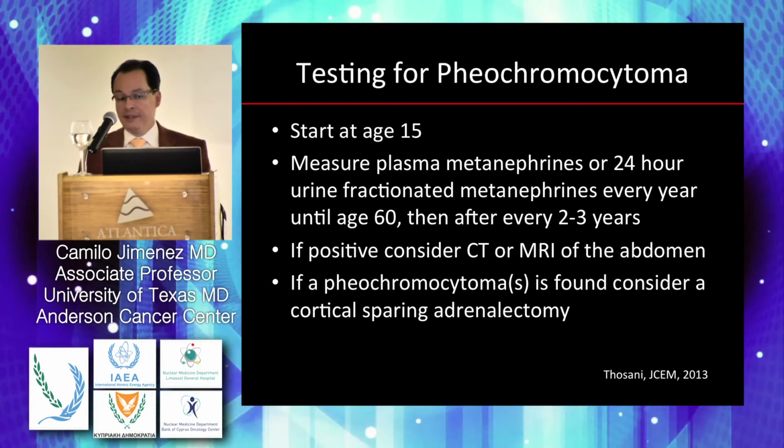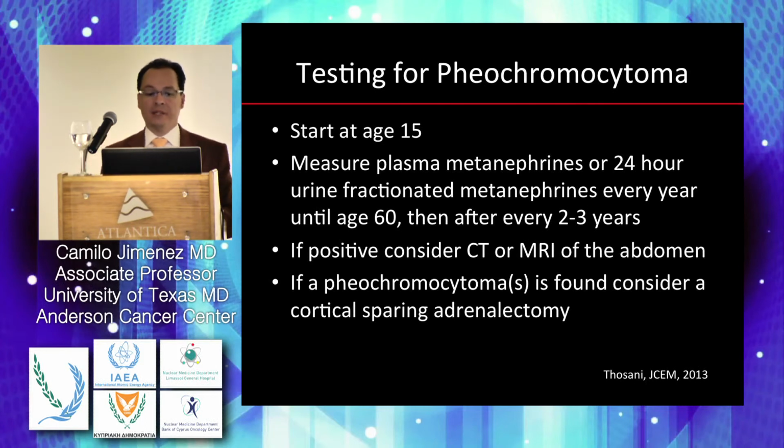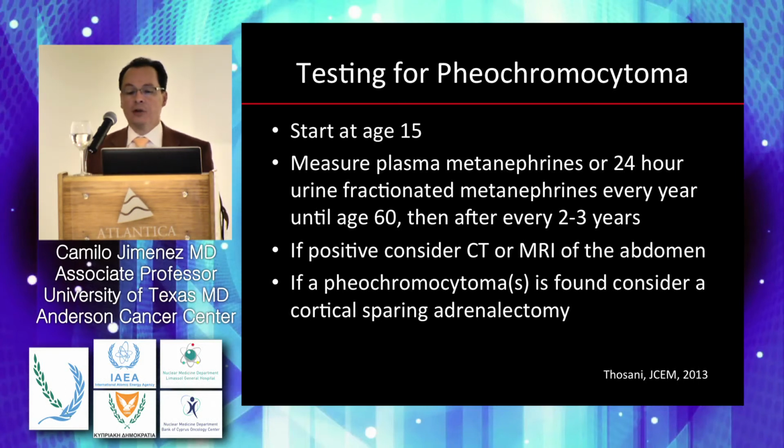So when do you do the testing for pheos? Start at age 15, measure plasma metanephrines or 24-hour urinary fractionated metanephrines every year until age 60. Then after, you may do it every 2 to 3 years. If positive, consider CT or MRI of the abdomen. And again, from a surgical perspective, consider a cortical sparing adrenalectomy.